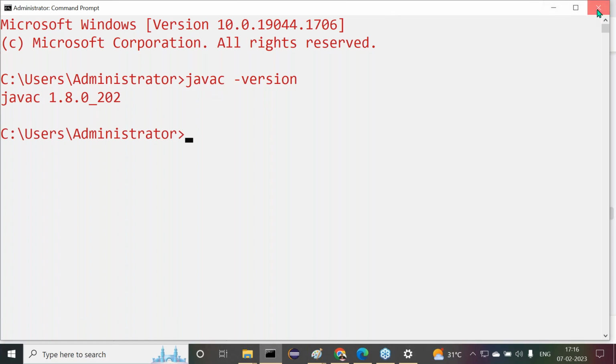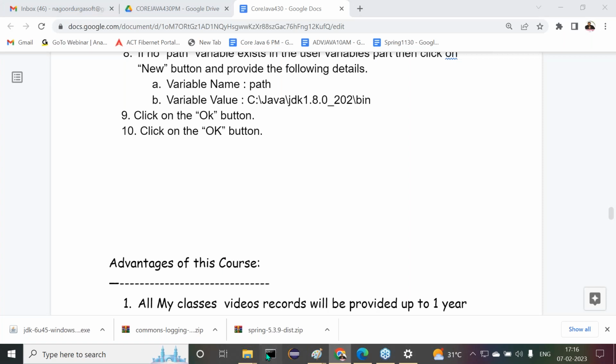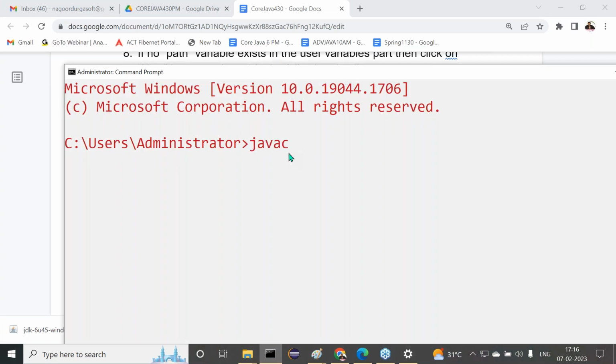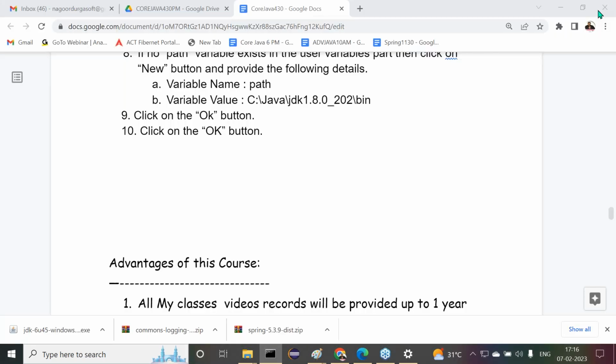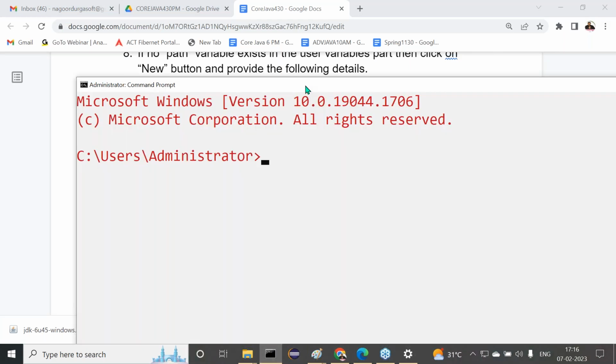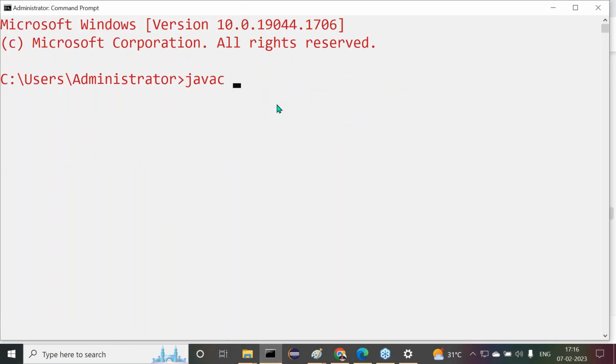For example, I want to close this command prompt. Let me open another new command prompt. javac space hyphen version. Now check this one. We are getting the same thing or not? Okay, fine. Now let me check this one here. All right, sir. Now again here, let me click on it. Here I'm going to provide javac space hyphen version.